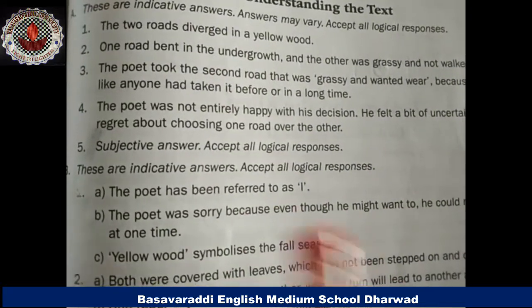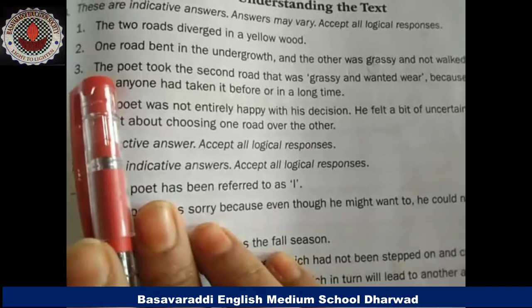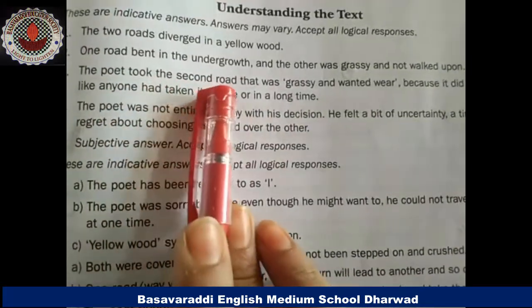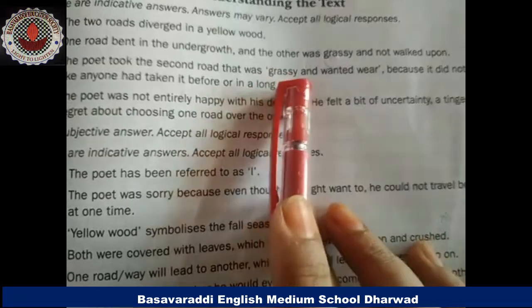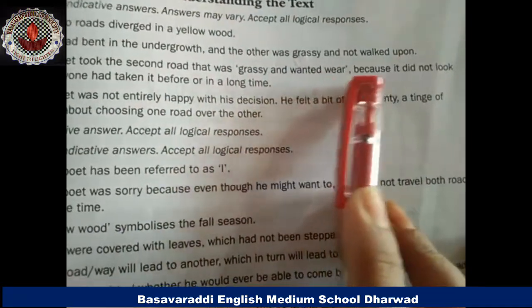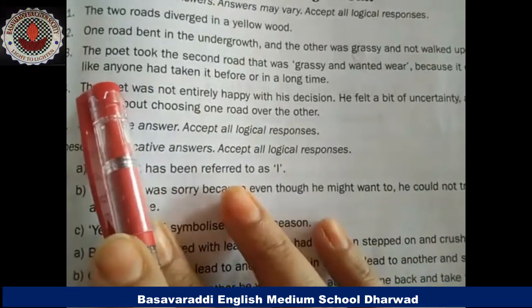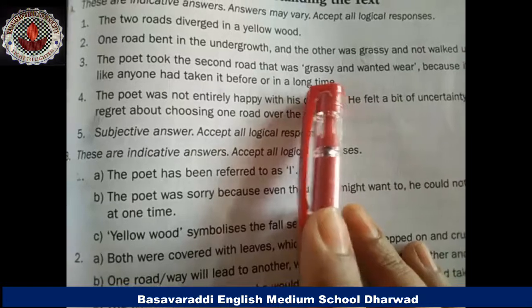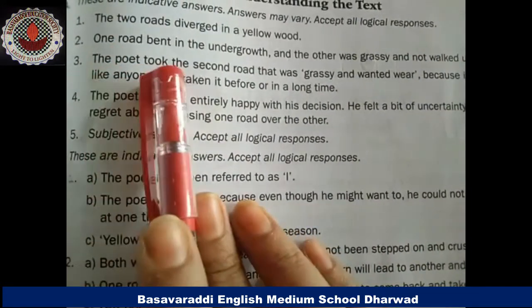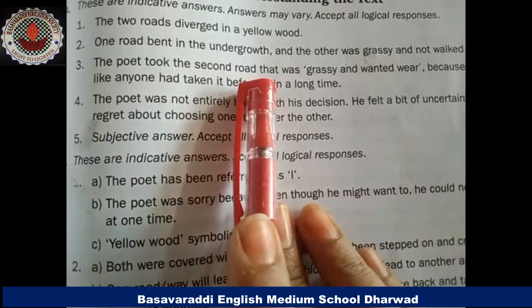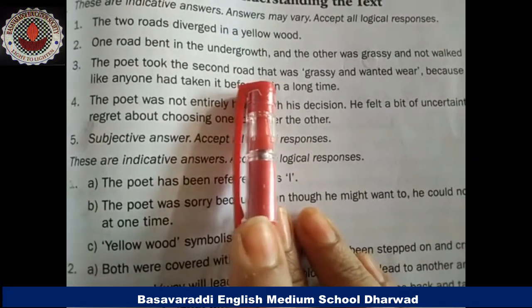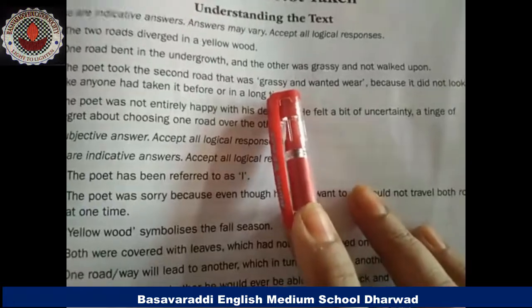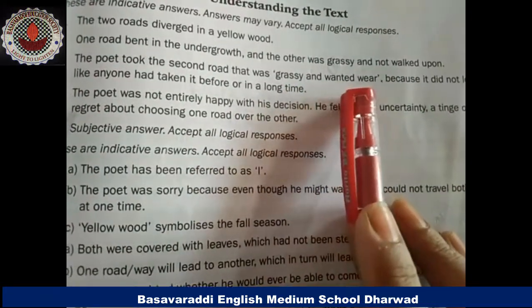So third question, which road did the poet take and why? Of the two roads, which road did the poet take? The poet took the second road, that was grassy and wanted wear, because it did not look like anyone had taken it before for a long time. Let's see the answer one more time. The poet took the second road. Of the two roads, the poet had chosen the second road, that was grassy and wanted wear.